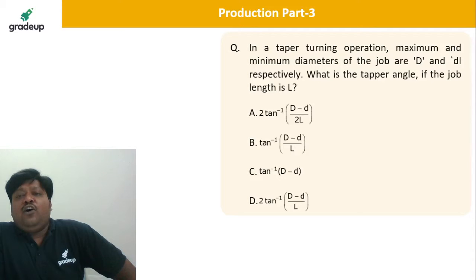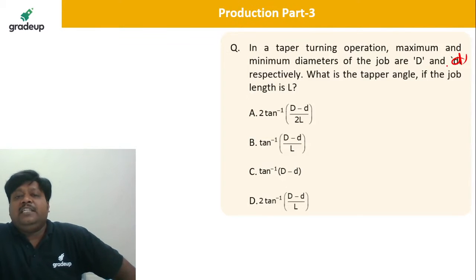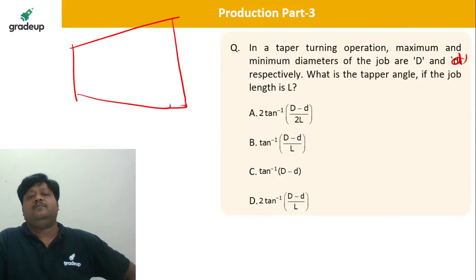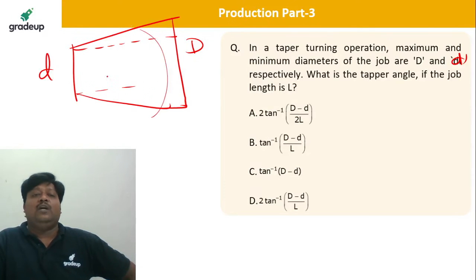In a taper turning operation, the maximum and minimum diameter of the job are given by capital D and small d respectively. What is the taper angle if the job length is L? So you want to produce the taper. You have capital D here, small d here. Definitely the total angle is 2 alpha. At one side I will take the angle as alpha, which will be D minus d divided by 2 if we take radial.